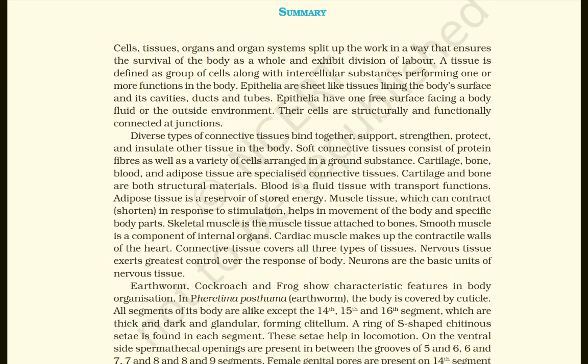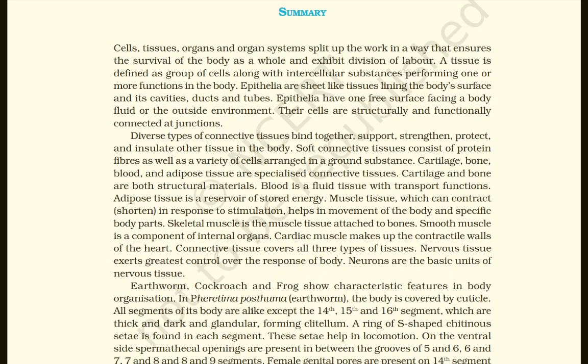Muscle tissue, which can contract, shorten in response to stimulation, helps in movement of the body and specific body parts. Skeletal muscle is a muscle tissue attached to bones. Smooth muscle is a component of internal organs. Cardiac muscle makes up the contractile walls of the heart. Connective tissue covers all three types of tissues.